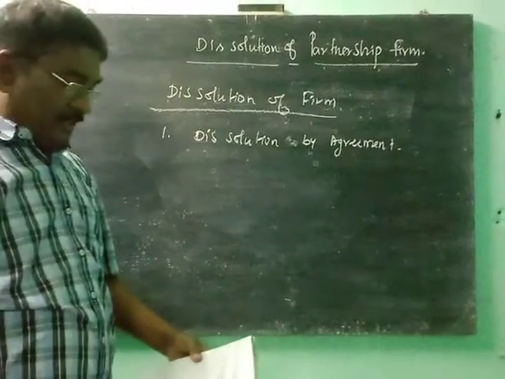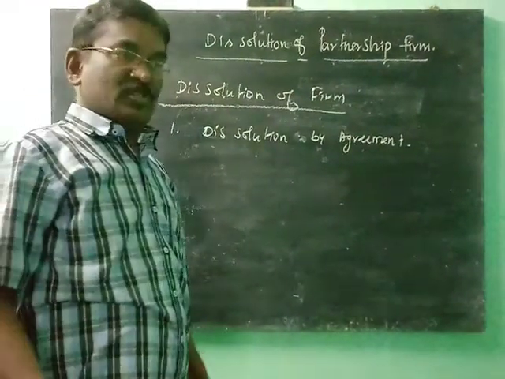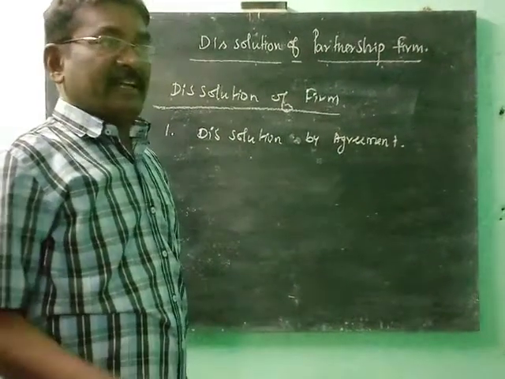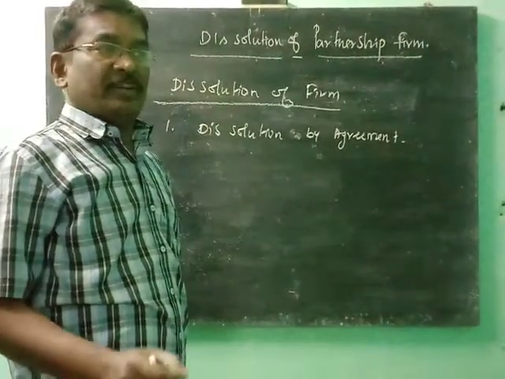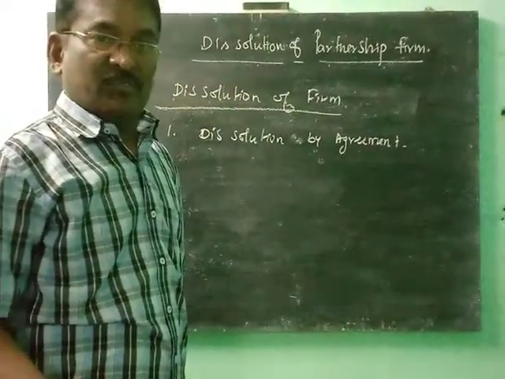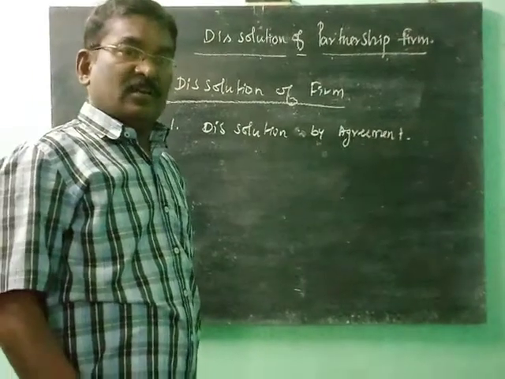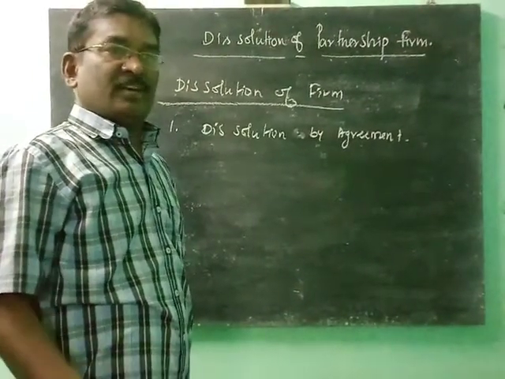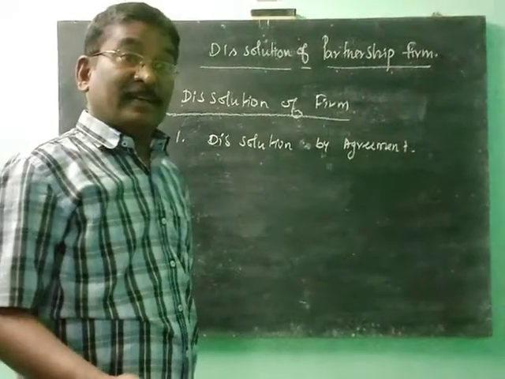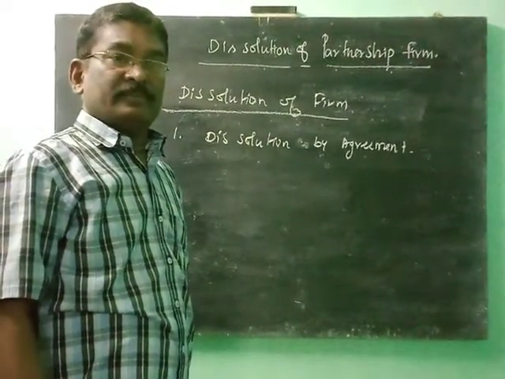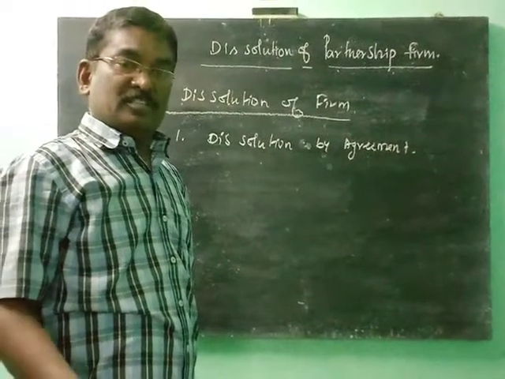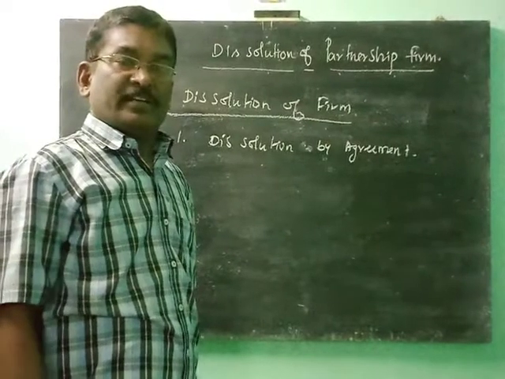Compulsory dissolution means one partner becomes insolvent or retires, or by contract: the partnership deed provides that the business lives for only 4 years or 3 years. After the expiry of the agreement, the partnership is automatically completely dissolved. The relationship between the partners and the partnership transactions both come to an end.